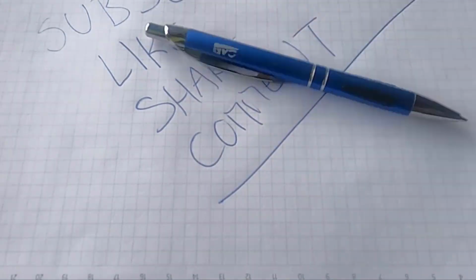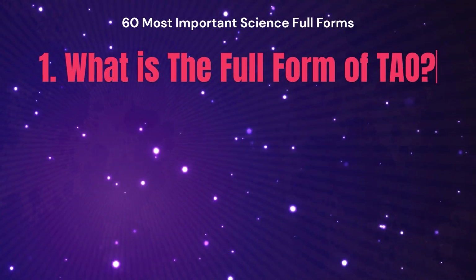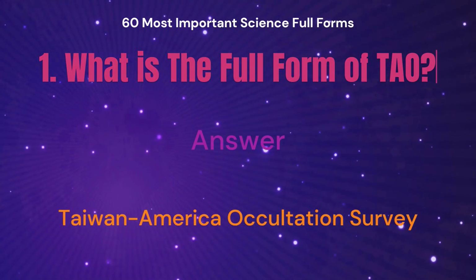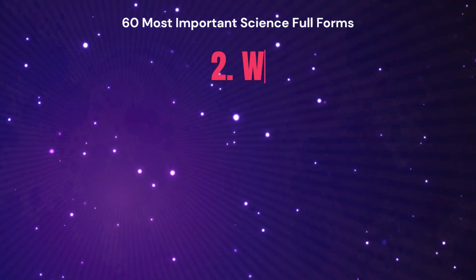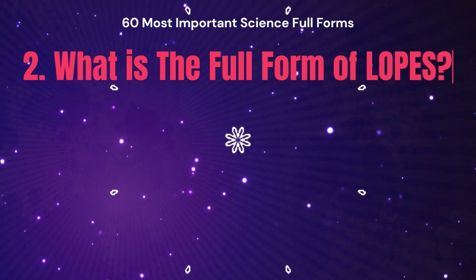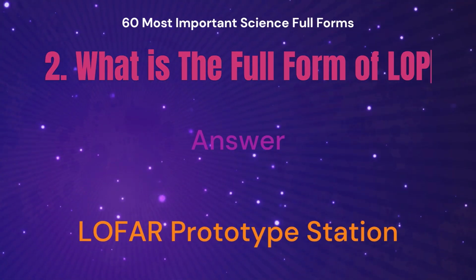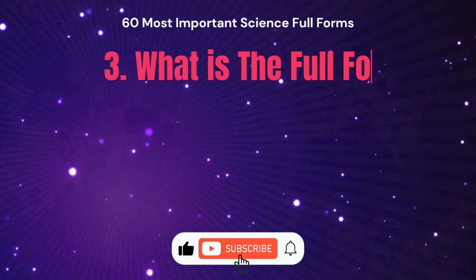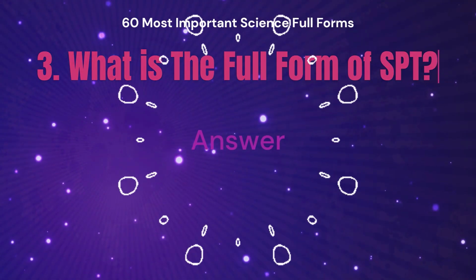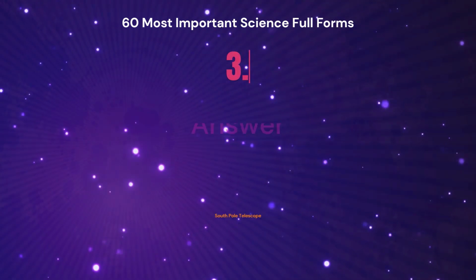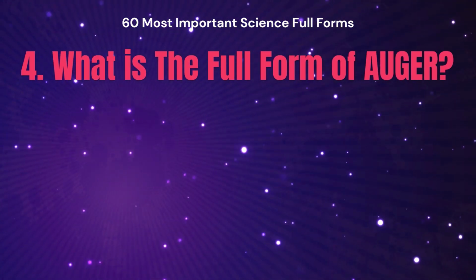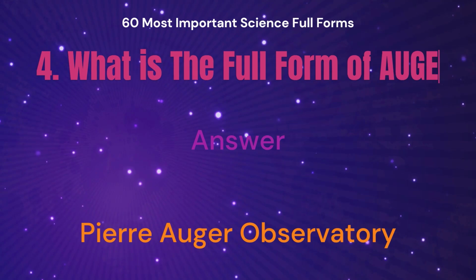So let's start. What is the full form of TAO? The answer is Taiwan America Occultation Survey. What is the full form of LOPEZ? The answer is Lofer Prototype Station. What is the full form of SPT? The answer is South Pole Telescope. What is the full form of Auger? The answer is Peary Auger Observatory.